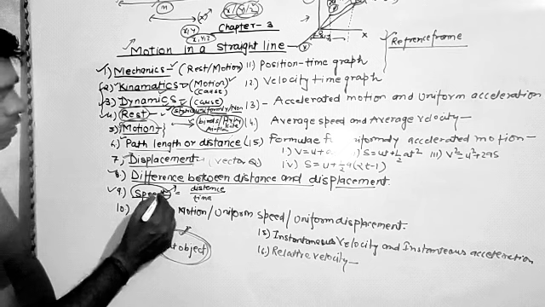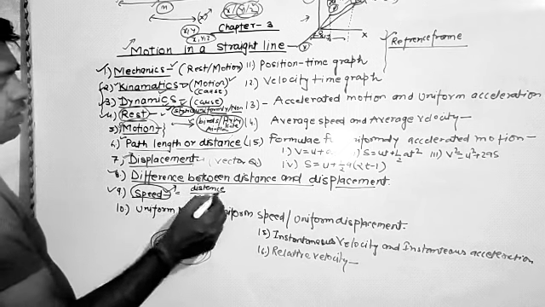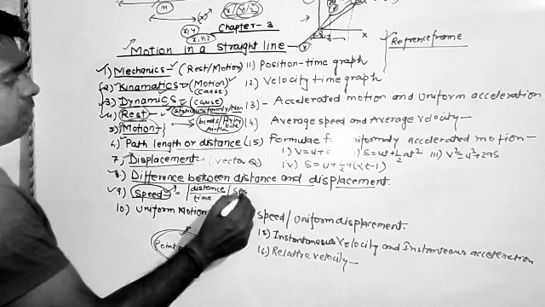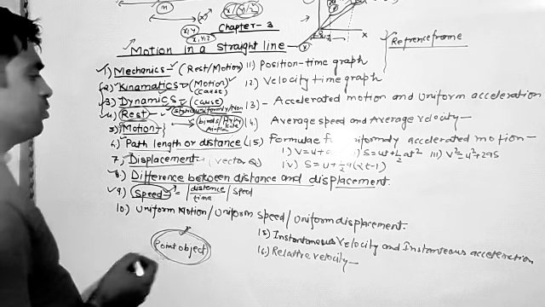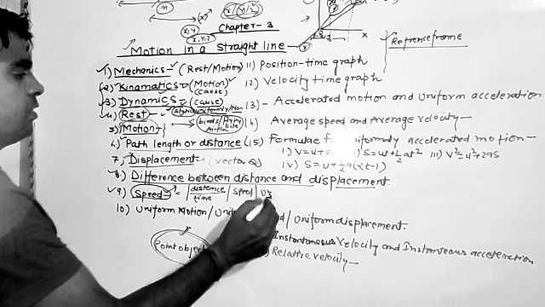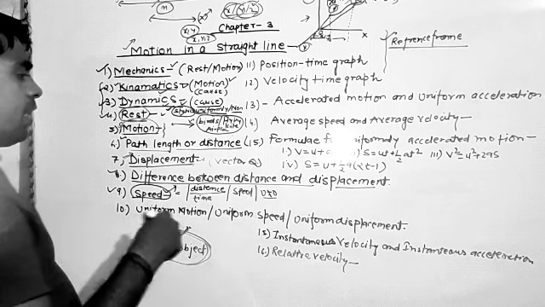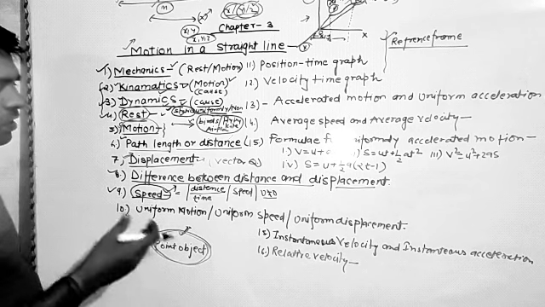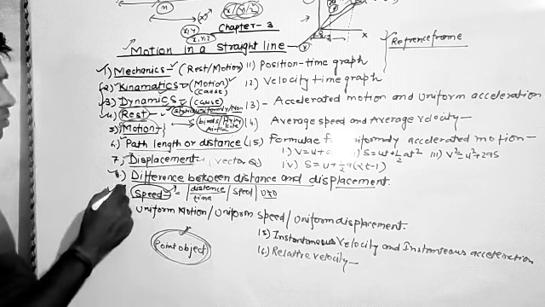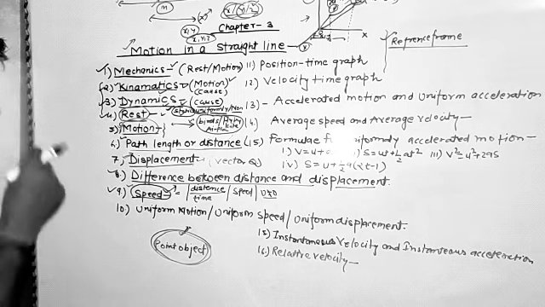Now just like distance is a scalar quantity, speed is also a scalar quantity. Distance cannot be 0 and speed will not be 0. The magnitude of speed is equal to the magnitude of velocity. We will discuss velocity later, then we will discuss the difference between speed and velocity.